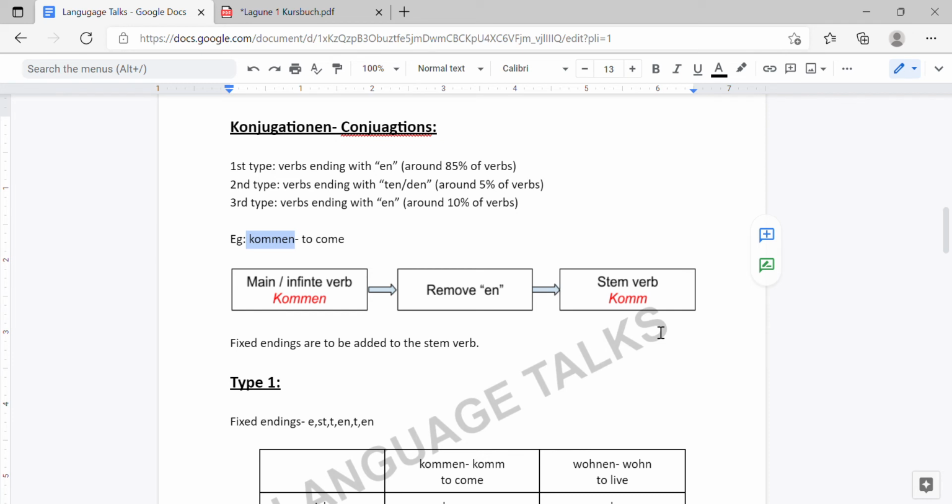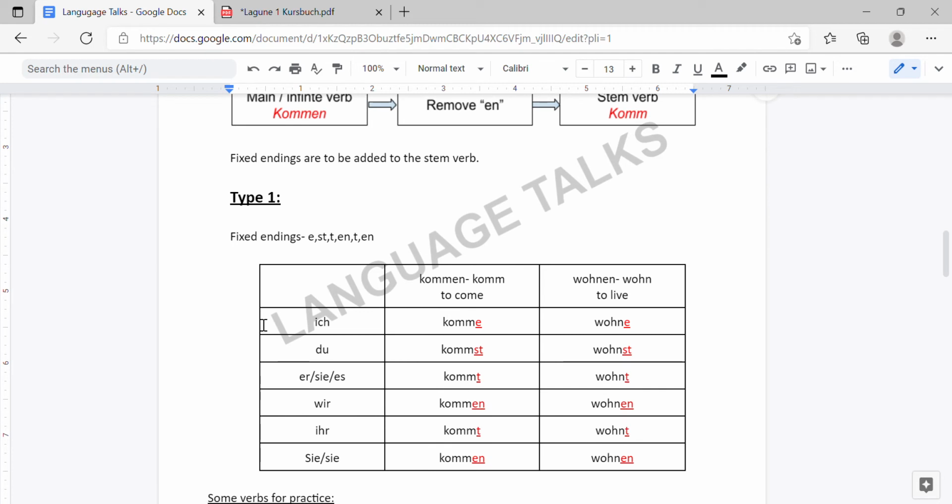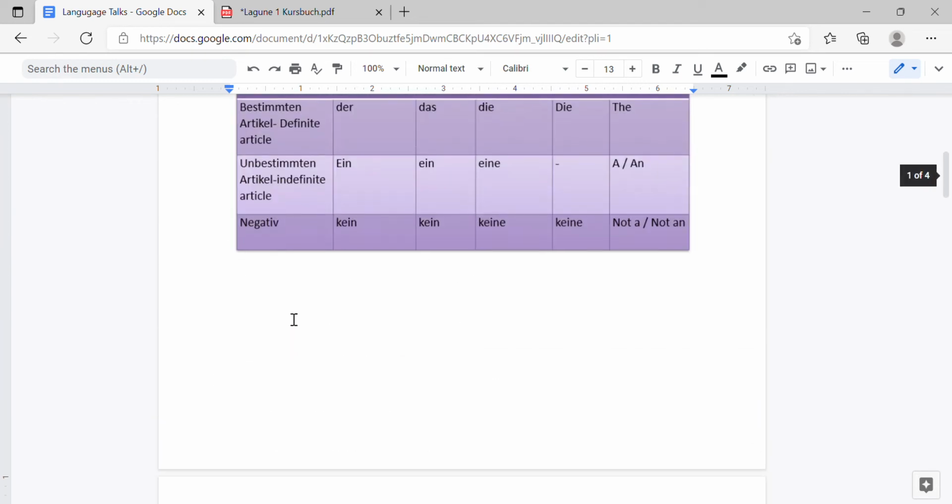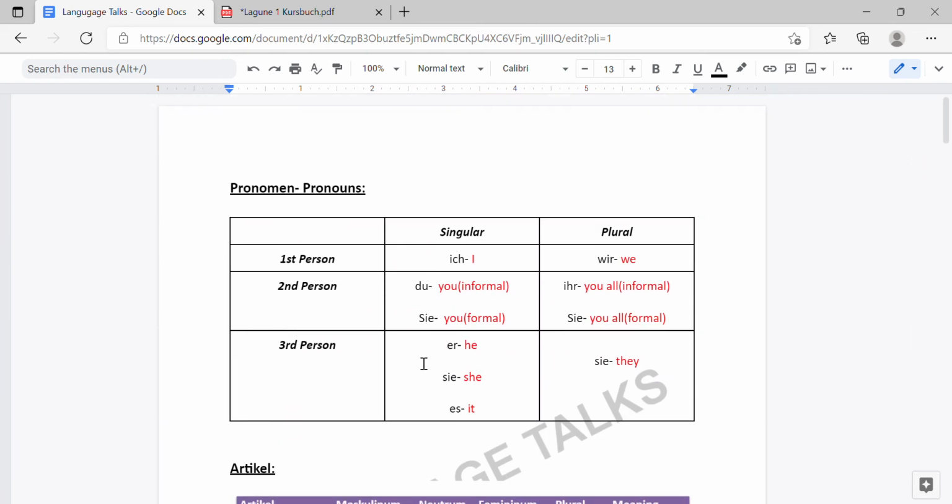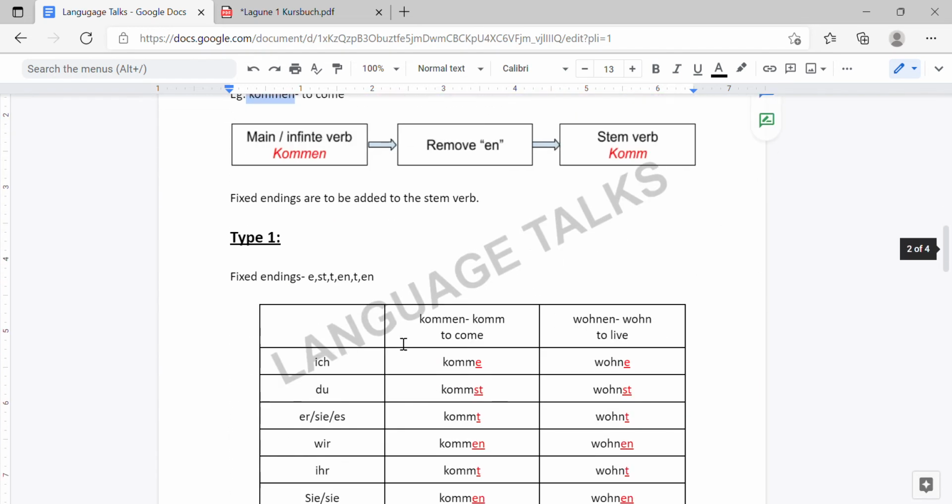So for any verb you have to derive the stem verb. To that stem verb, we will be adding the conjugation endings. That's all. So the first type endings are e, st, t, en, t, en. And you have to remember this tabular column as I said before. First study this, understand this, memorize this, then come to this concept.